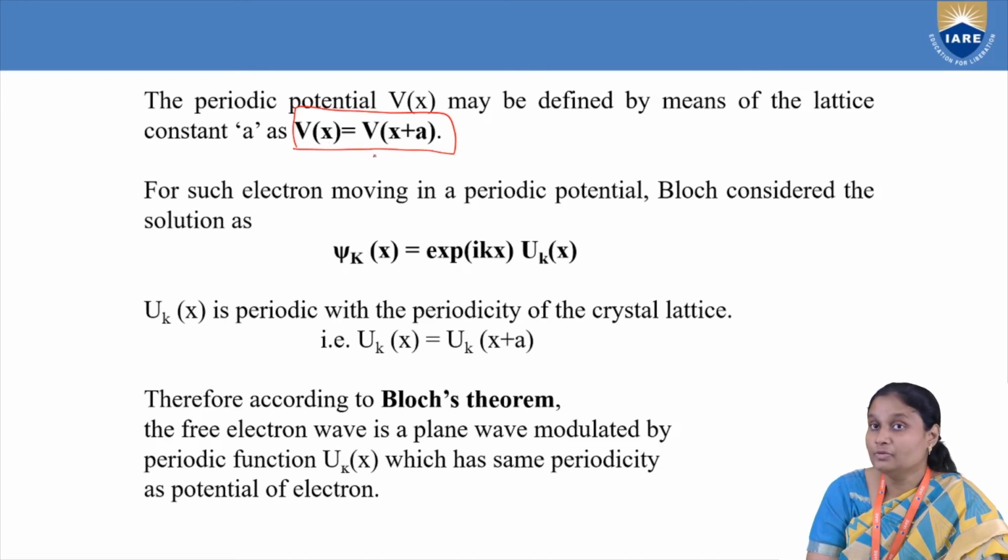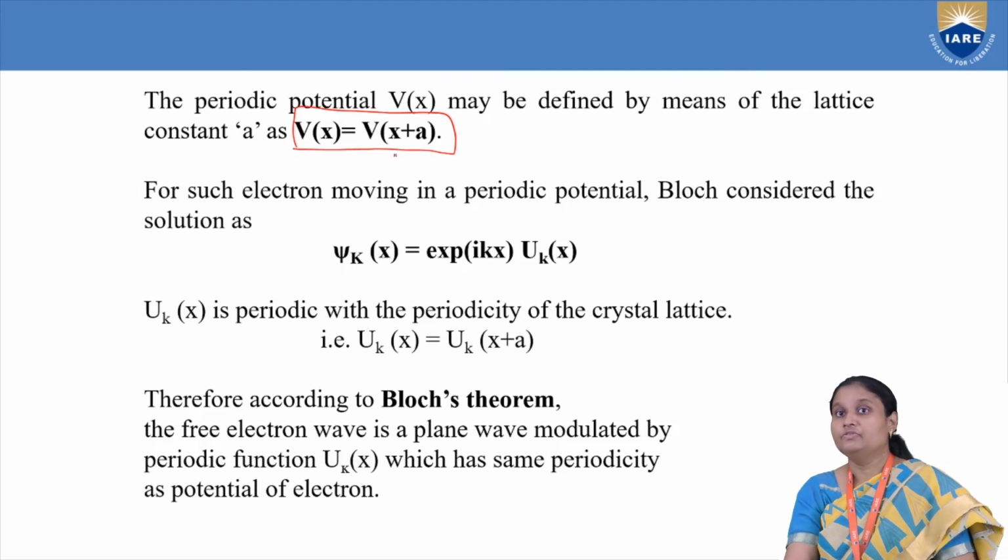And how is that variation of potential? Maximum when electron is exactly in the middle between the two positive ions, and it is 0 when it is approaching the positive ion. For every a, it is repeating at regular intervals of a. That's why we'll say that our potential is periodic, where a is interionic spacing.